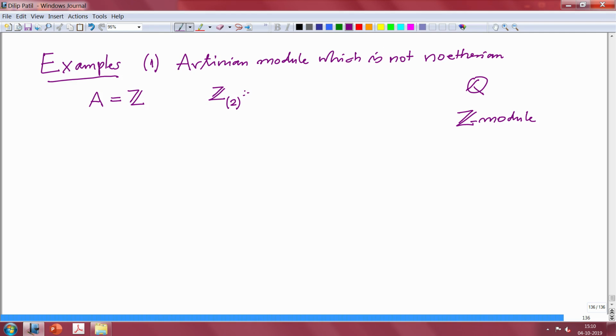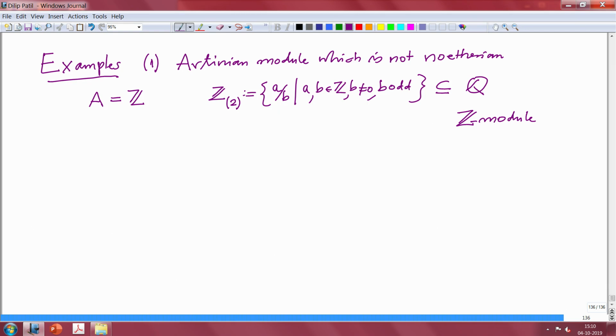By definition, this is all those fractions a by b such that a, b are integers, b non-zero and b is odd. These are obviously rational numbers, with denominator not divisible by 2.